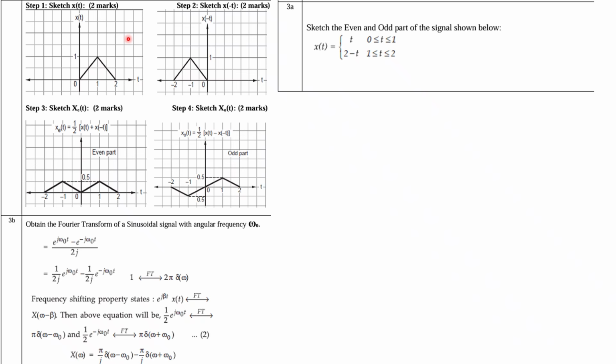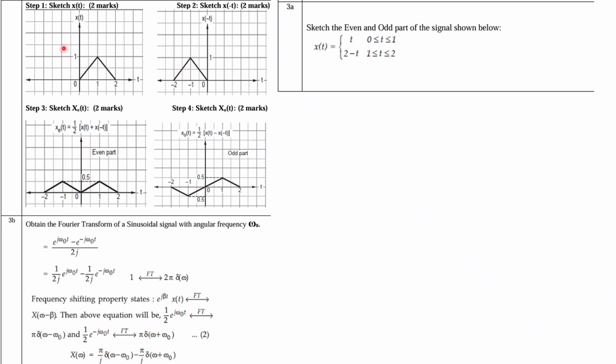And now another question is to sketch the even and odd parts of the signal here. So how will you sketch the even and odd parts? The technique is half of f(x) plus f(minus x). So here, half of x(t) plus x(minus t). If you do this, you will get the even part. Similarly, half of x(t) minus x(minus t), so in that manner you will get the odd part.